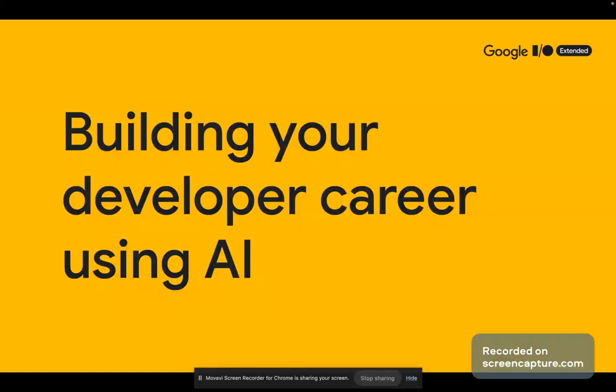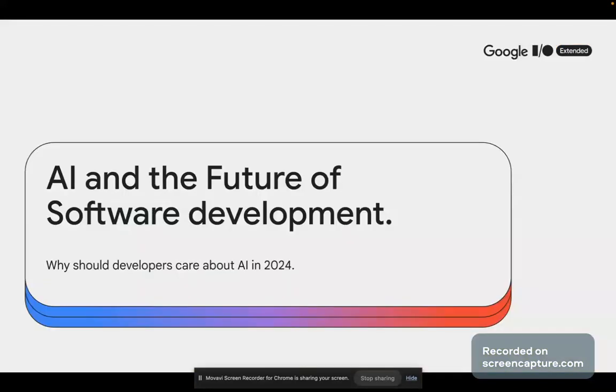All right, so building your developer career using AI. As a developer, what does it mean to build your career? What are the stages involved in building your career? These are the things we're going to look at today, and then how to use AI in navigating those stages. It's going to be hopefully a small, short talk if I don't over talk, and then we'll get to learn a lot.